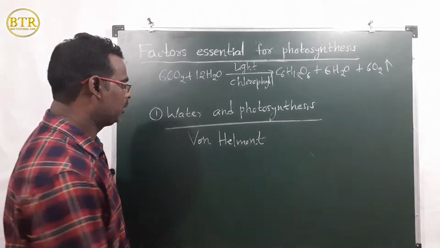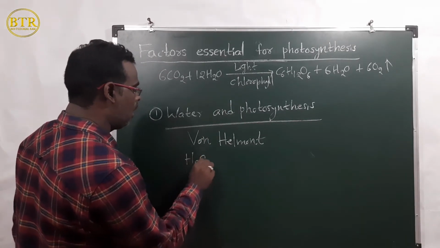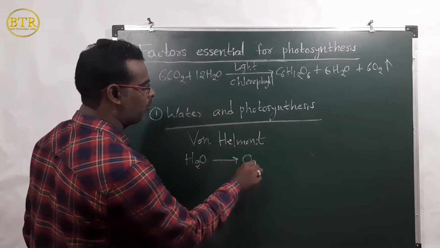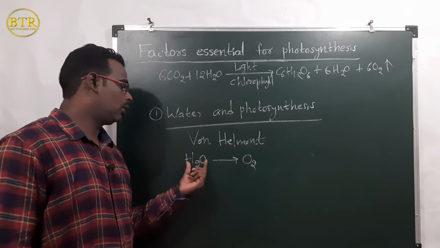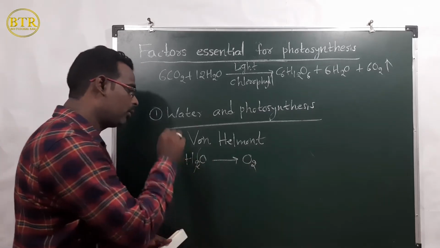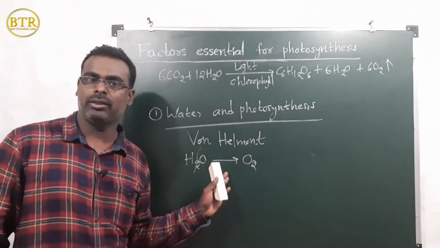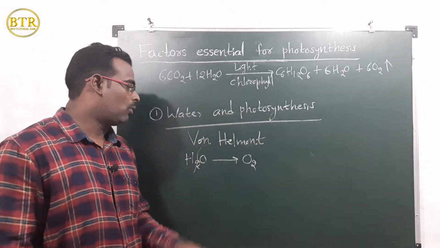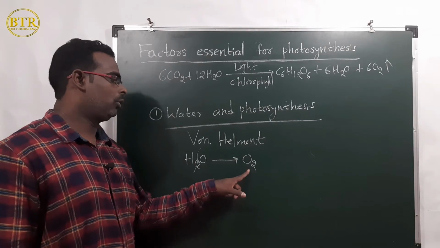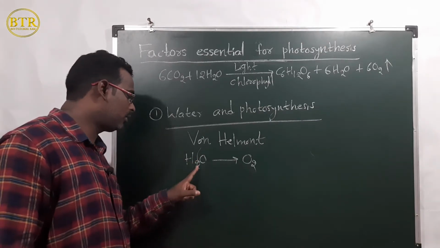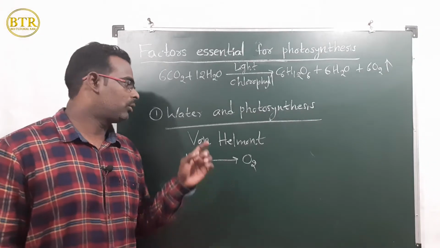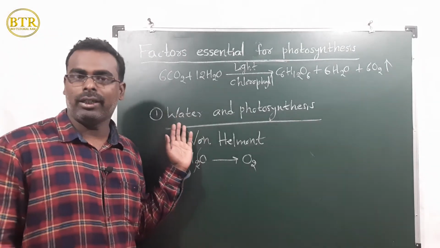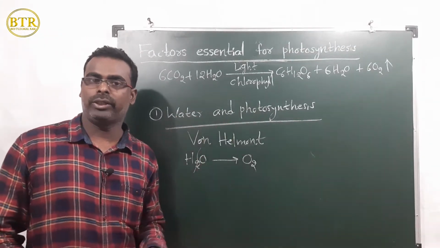In photosynthesis, the water molecule undergoes oxidation and oxygen gas is produced. The water molecule is broken down and forms some ions, and finally oxygen gas is produced. So whatever oxygen is released during photosynthesis is released from the water molecule only. So this is about water and photosynthesis, and how water is important to photosynthesis.